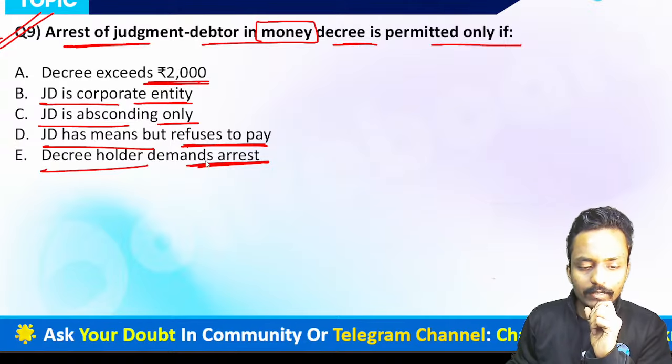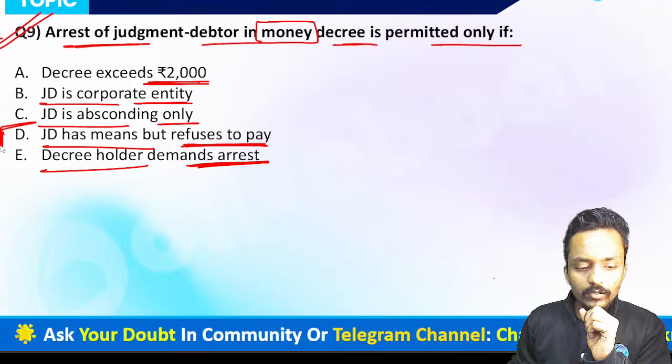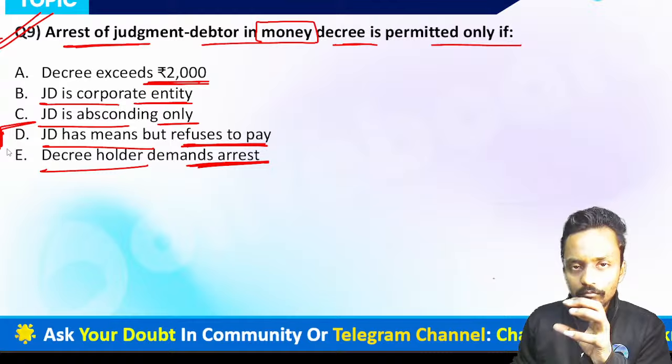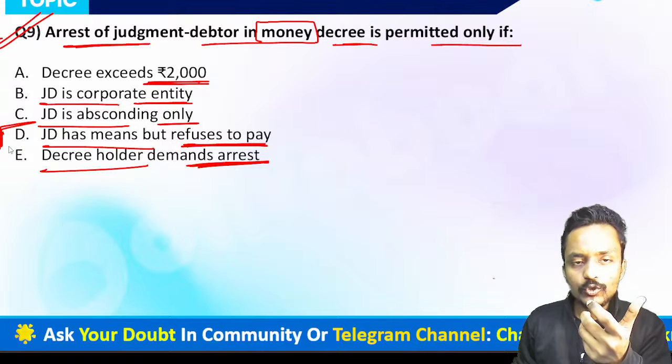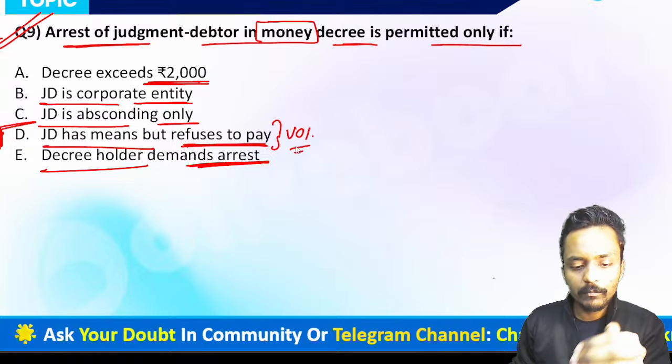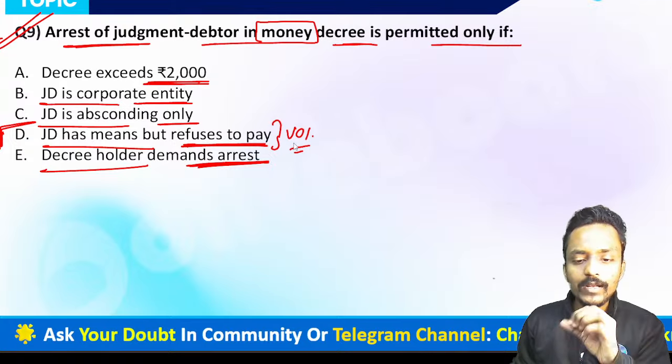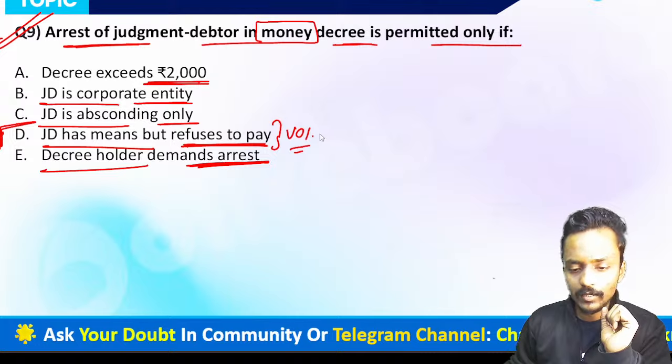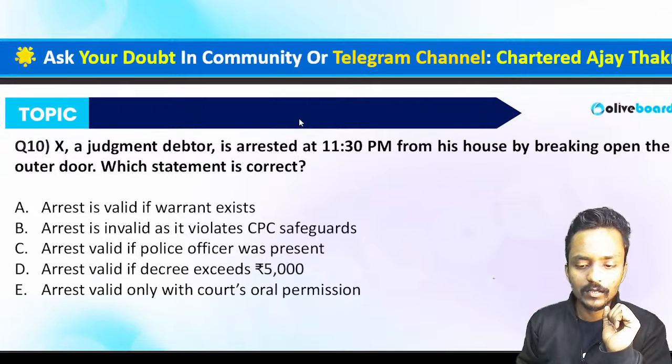Can I say right now, when the judgment debtor already has the money but refuses to pay voluntarily, in such a case such judgment debtor may be arrested by the authority. So can I say option number D is absolutely the correct answer? Yes sir, option number D is the correct answer.